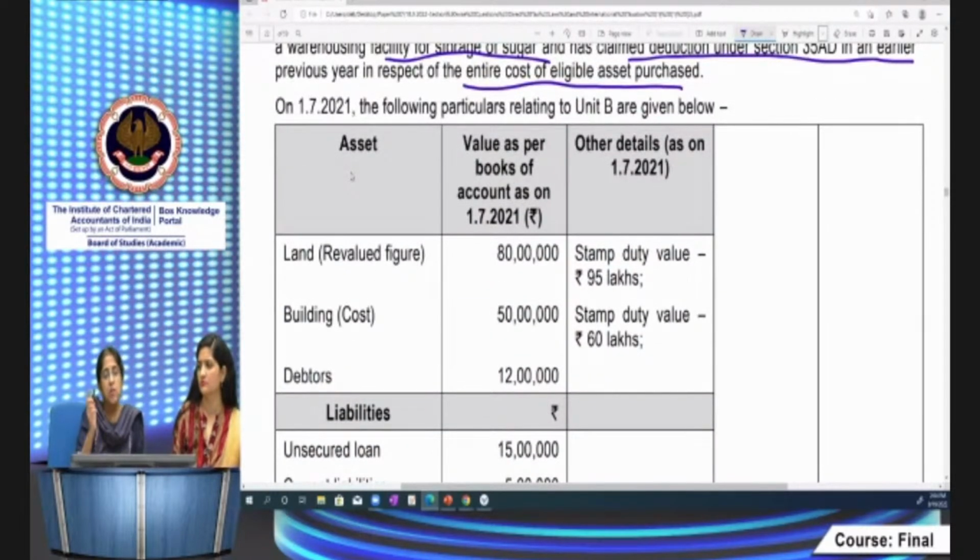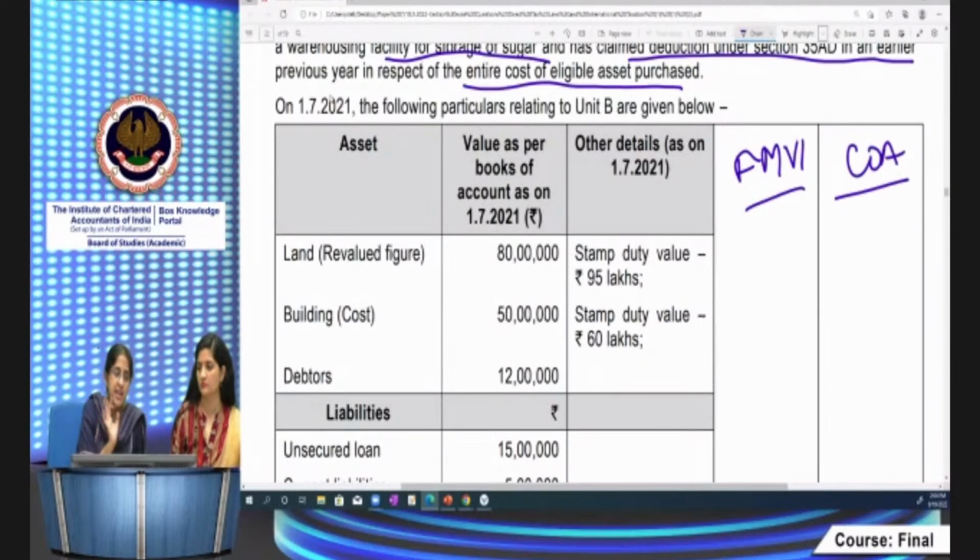Okay. Now let me do FMV1. We've already got FMV2, and now FMV1 and cost of acquisition and cost of indexation, that is what I have to do the working for here. Now, land is an asset in respect of which 35AD deduction will not be available. This I've already told you. Entire cost of capital asset other than land, goodwill and financial instrument. So for land, 35AD benefit will not be available. Now we have to see what is this one.